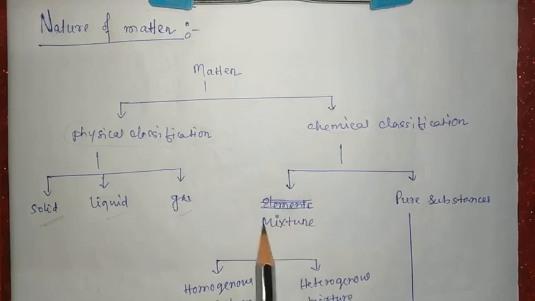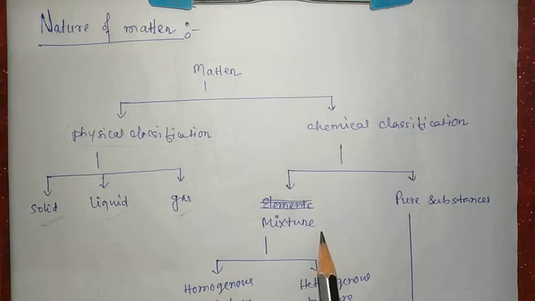Mixtures are not containing a single type of molecules or particles. Mixtures are containing 2 or more different types of particles. For example, when sugar is mixed with water, we have a mixture. That is called sugar solution.